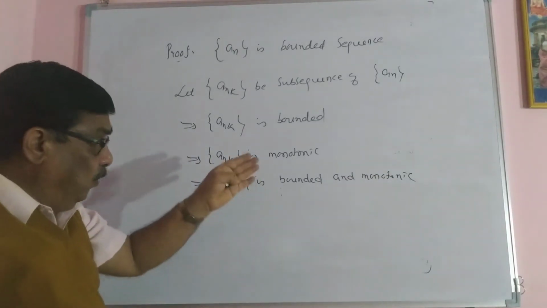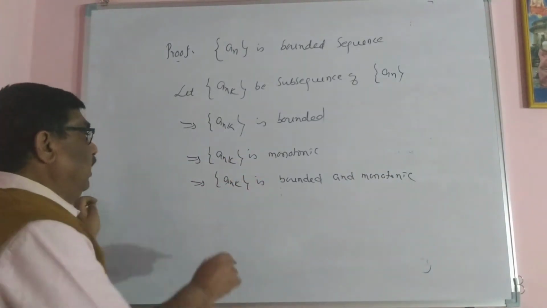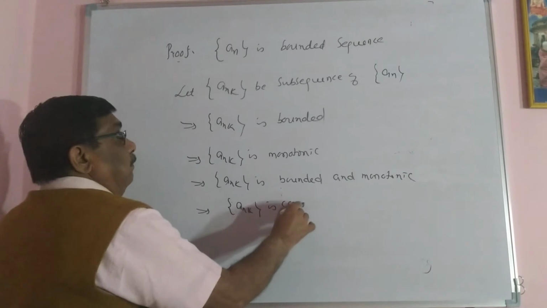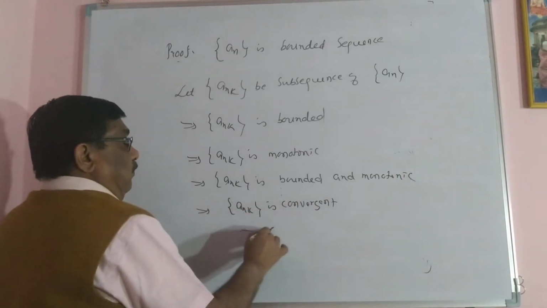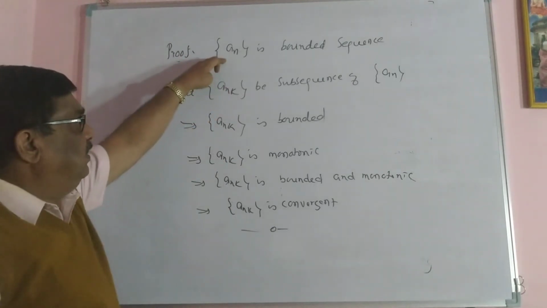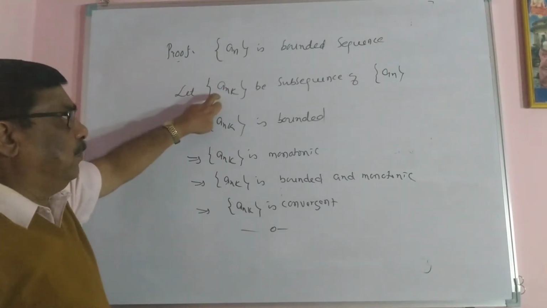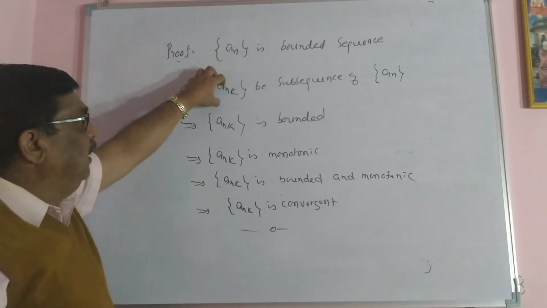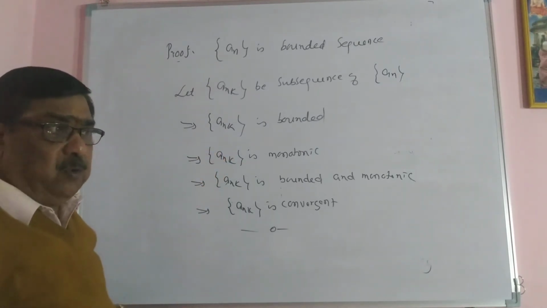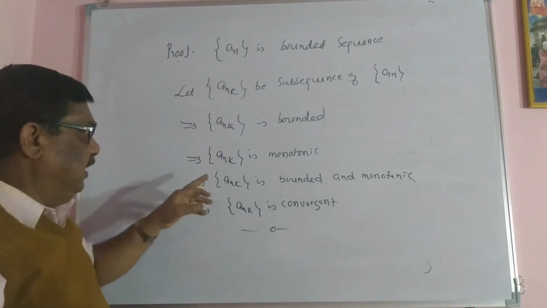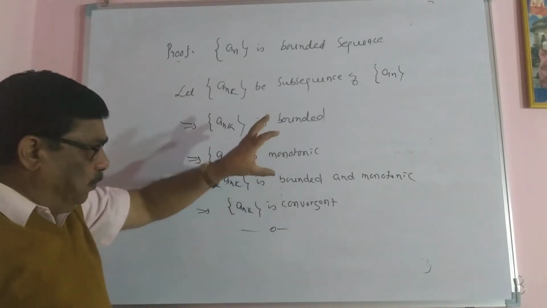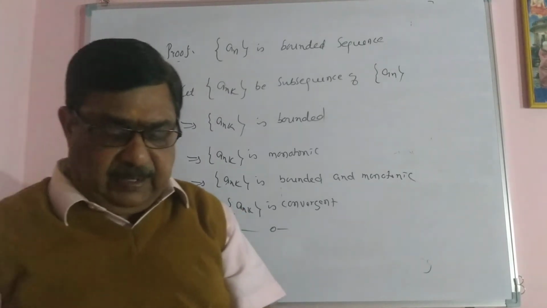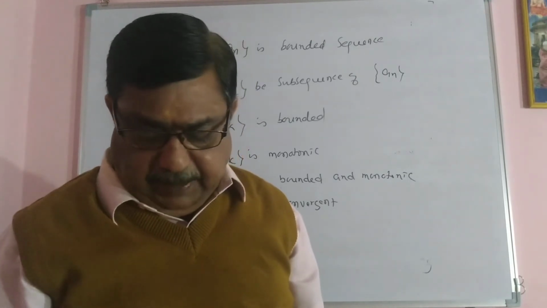And now we have a theorem: every monotonic bounded sequence is always convergent. This implies a_nk is convergent. Yes, that's all. First, it is a bounded sequence. It has a subsequence. Definitely it is bounded because it is part of the bounded sequence. And every sequence has a monotonic subsequence, as I proved in the previous theorem. It is monotonic as well as bounded, and bounded monotonic sequences are convergent. Therefore, it is a convergent sequence. Yes, this is another theorem.